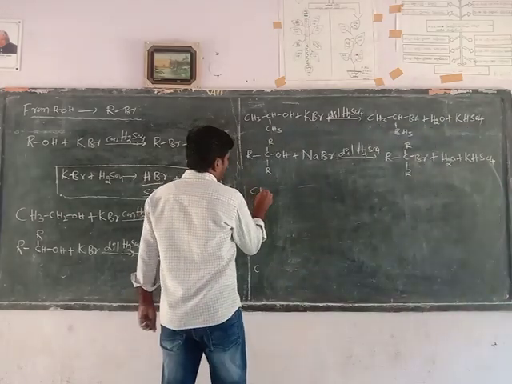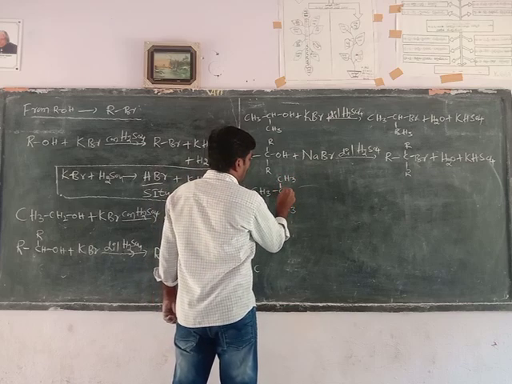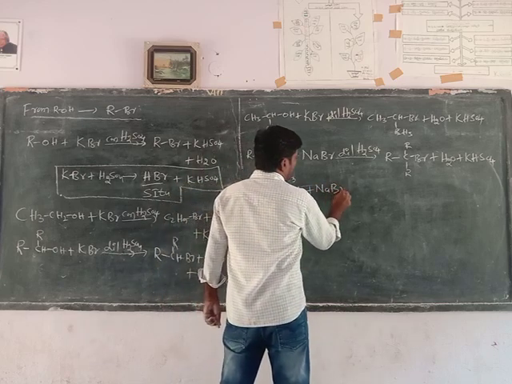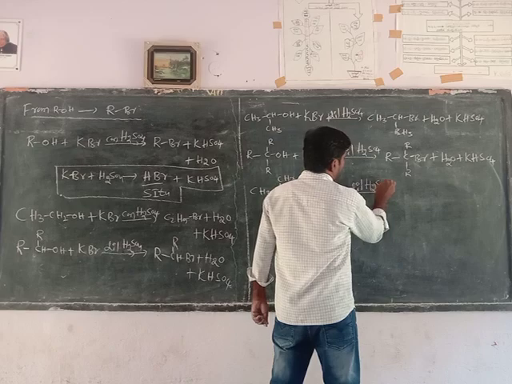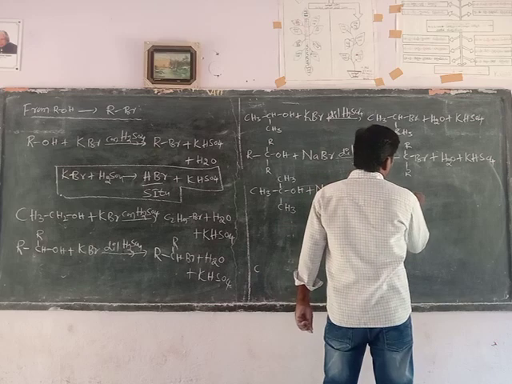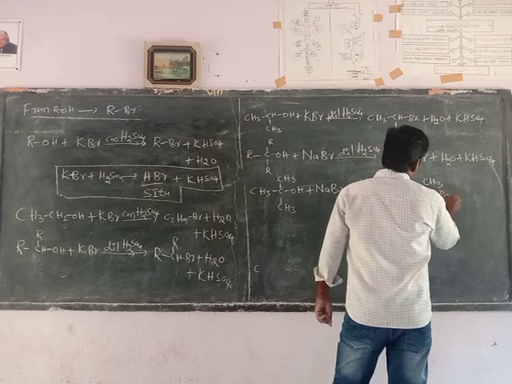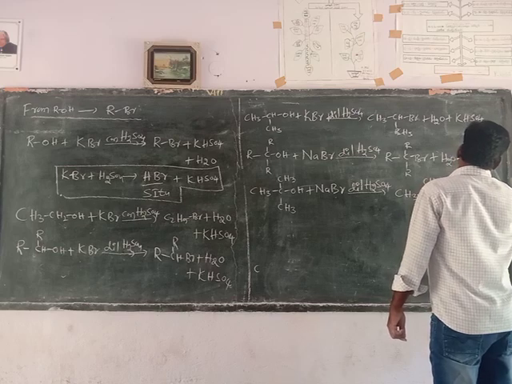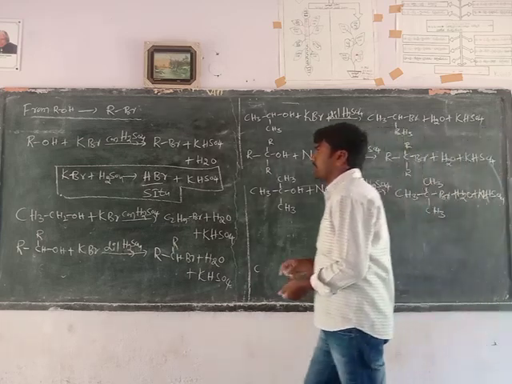Example for this tertiary alcohol: tertiary butyl alcohol. Tertiary butyl alcohol reacts with sodium bromide in the presence of dilute sulfuric acid to form tertiary butyl bromide plus water molecule plus sodium hydrogen sulfate will form.